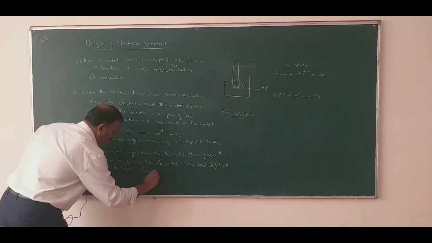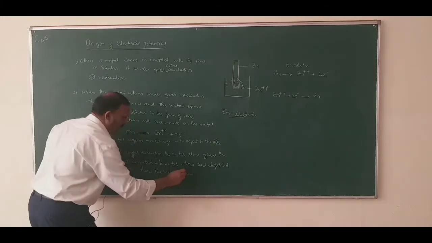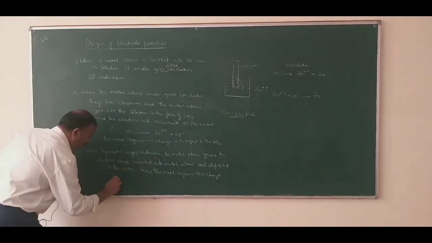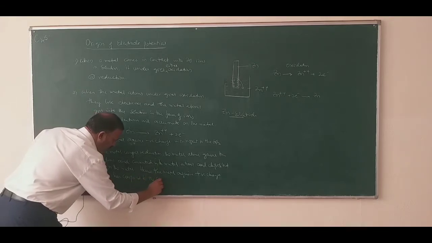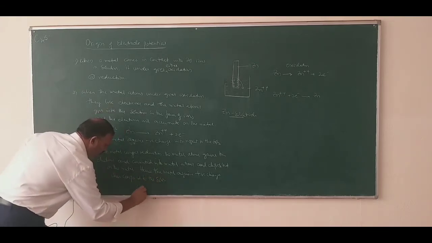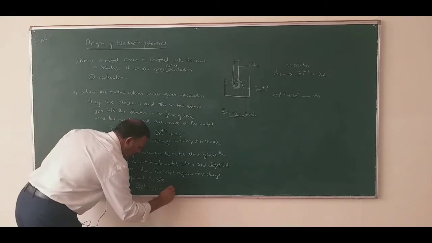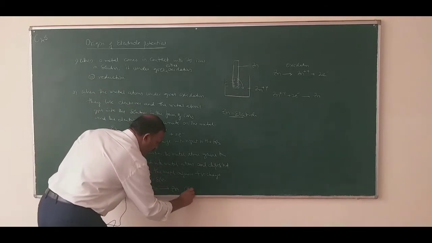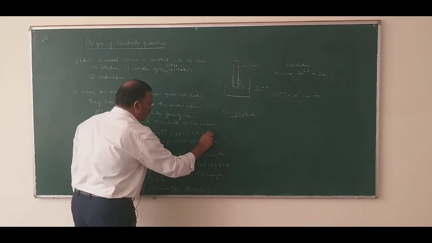Hence, the metal acquires positive charge when compared to the solution. That is Zn2+ + 2e⁻ gives Zn. So this one is reduction and the reverse is oxidation.